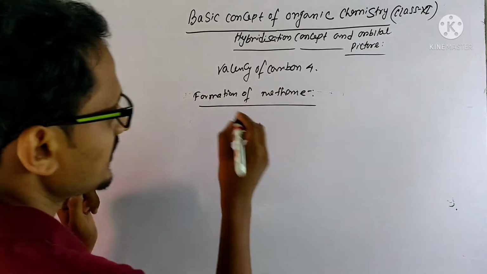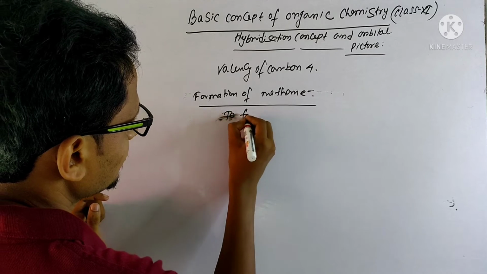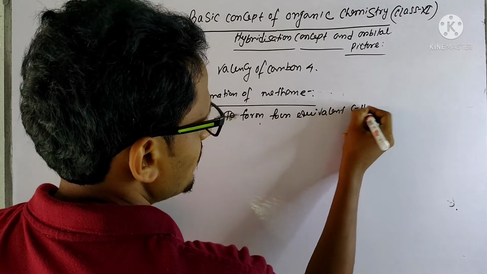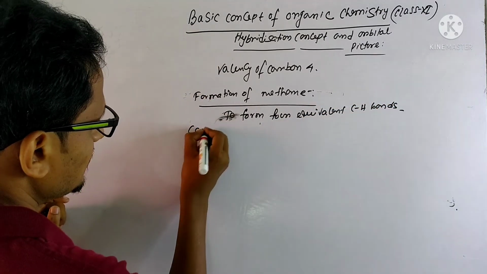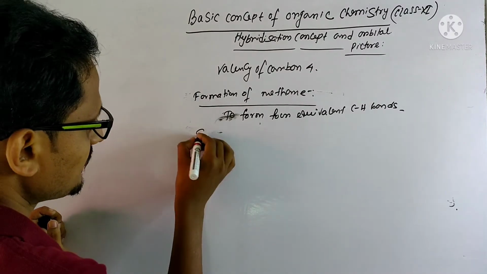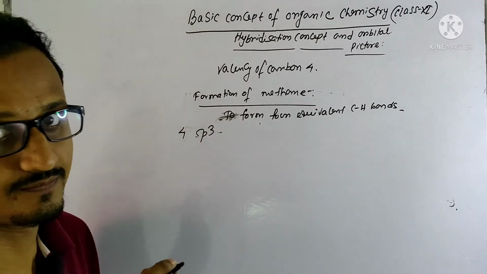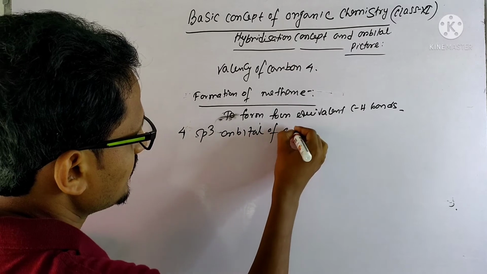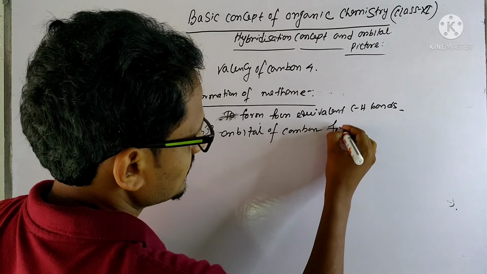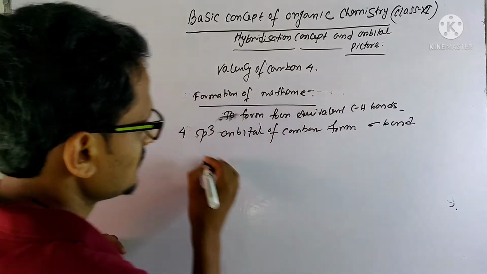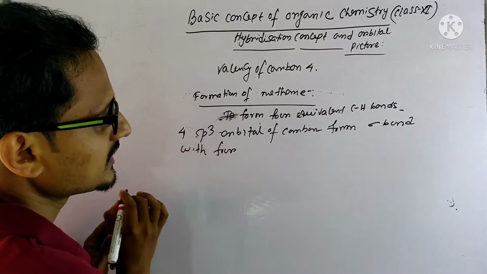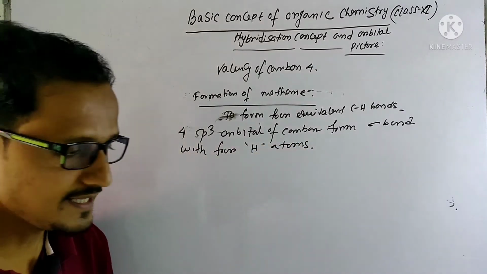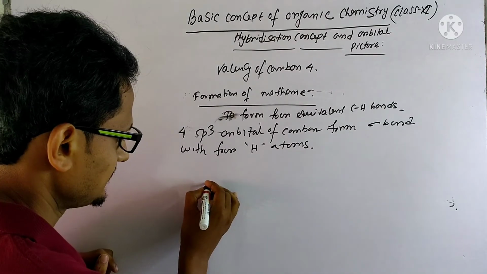To form four equivalent C-H bonds, the 4 sp3 orbitals of carbon form sigma bonds with 4 hydrogen atoms. We know the structure of methane.